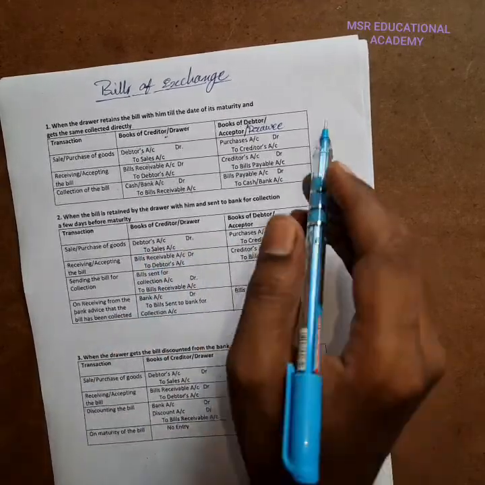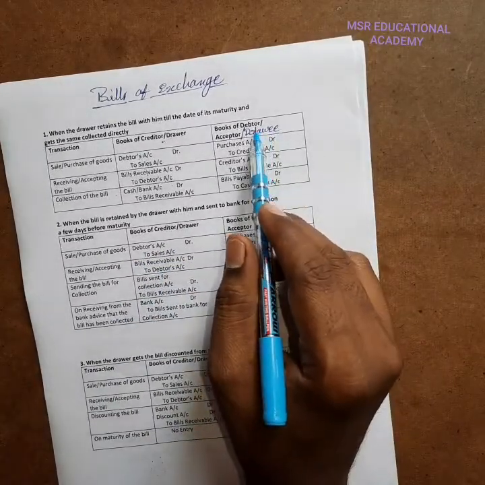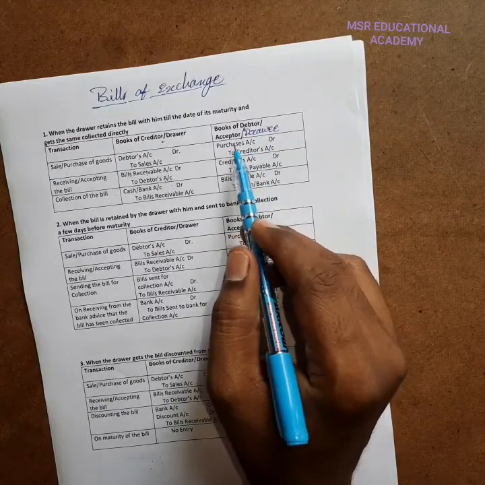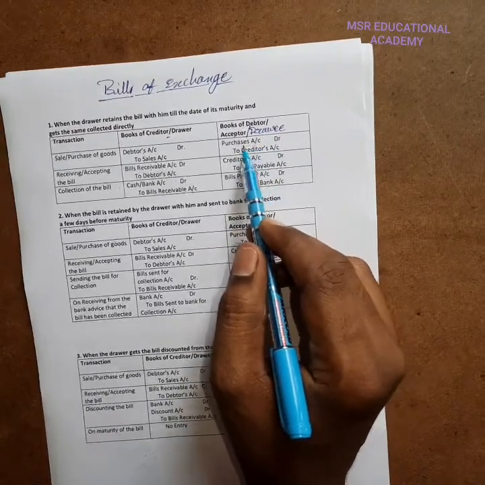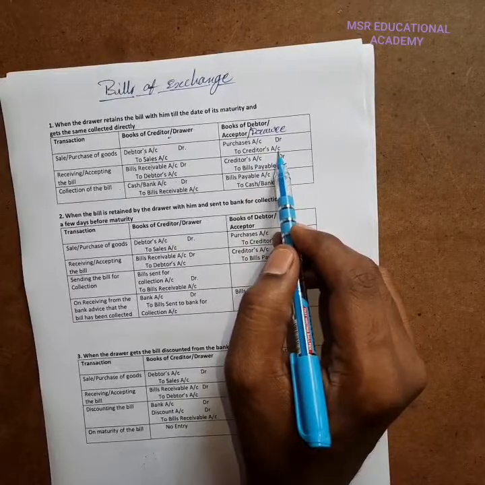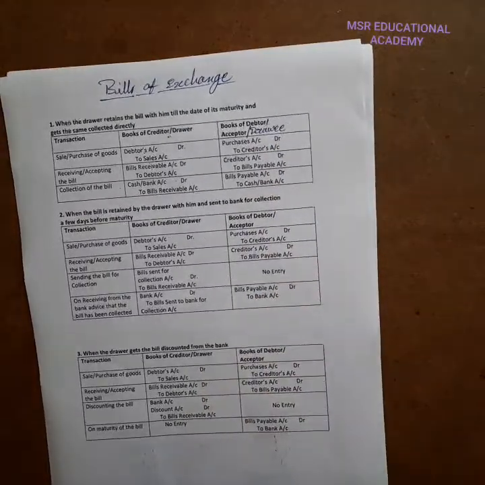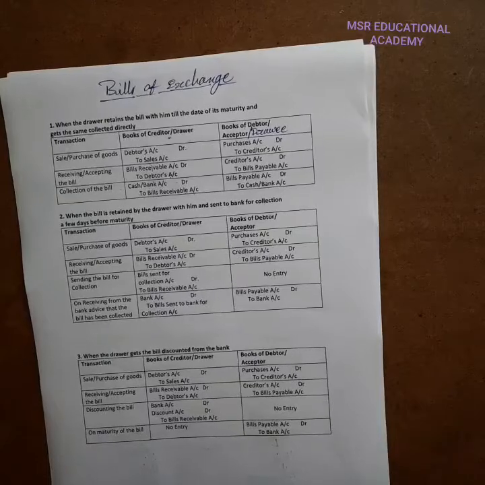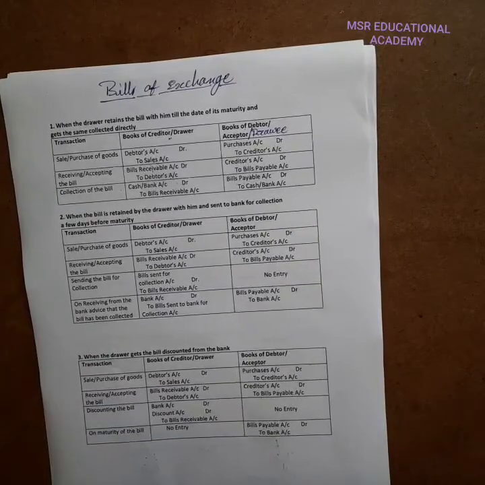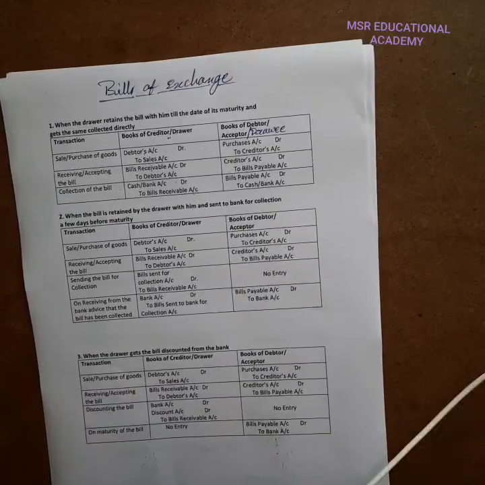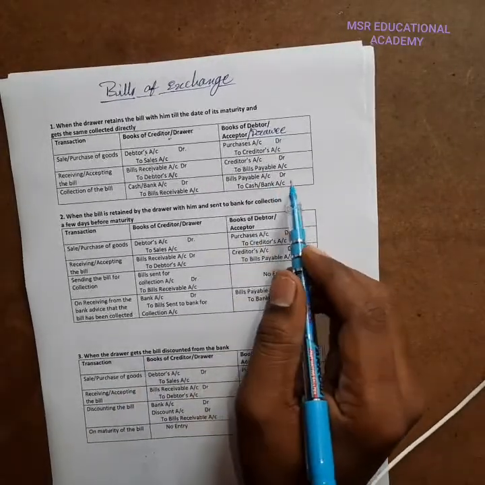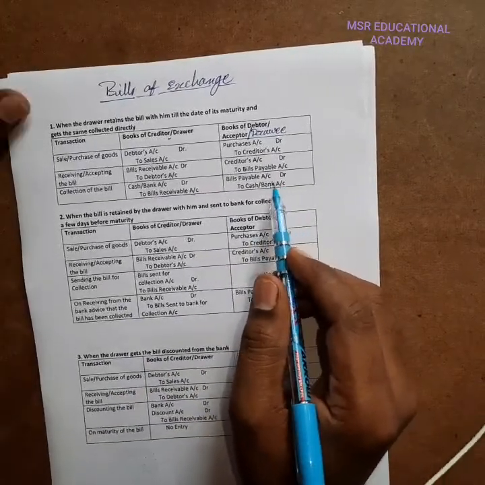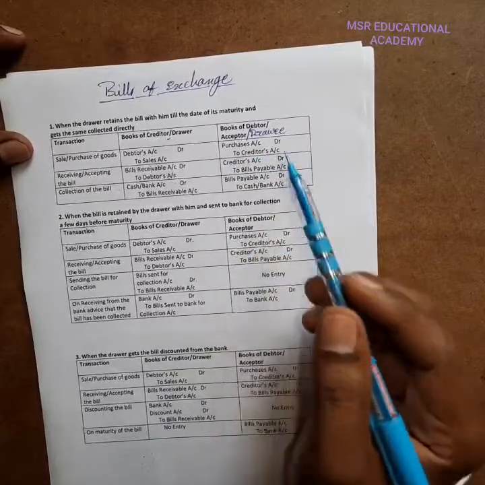Next, in the books of the debtor, the drawee: if he purchases the goods, then purchases account is debited to creditor account. That is the entry we have to write.